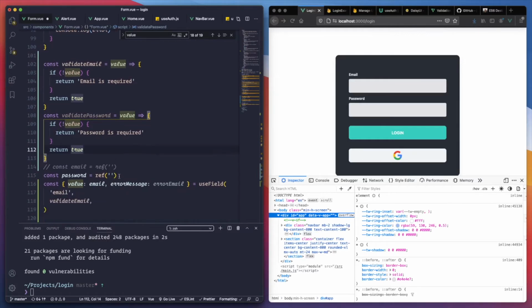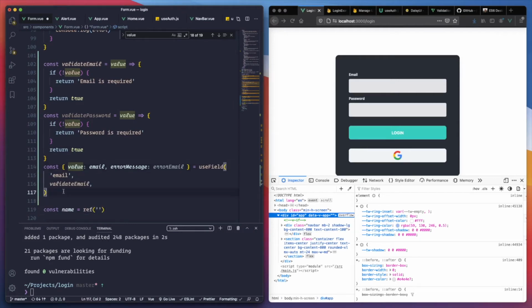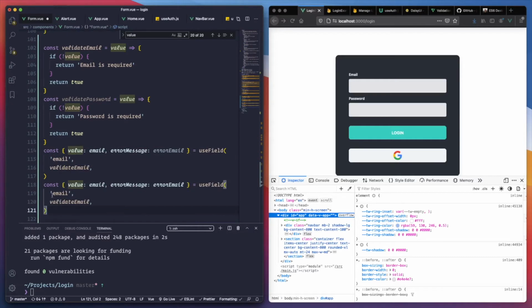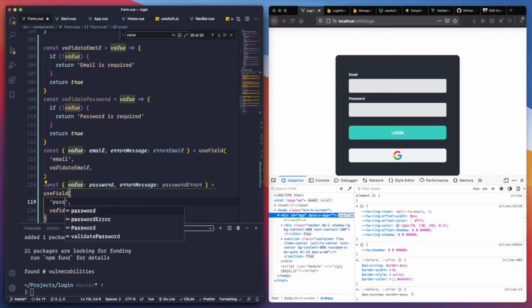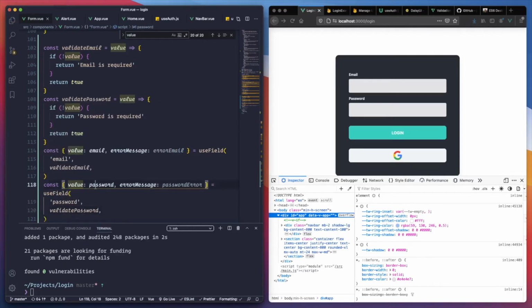Right, and we can remove the email right now. Let's remove the password, because we're going to pretty much repeat this. And there is other way to do it too. Let's go change this to password and password error. It's going to be password. And going to be validate password. Yeah, pretty much. So we need something like this.